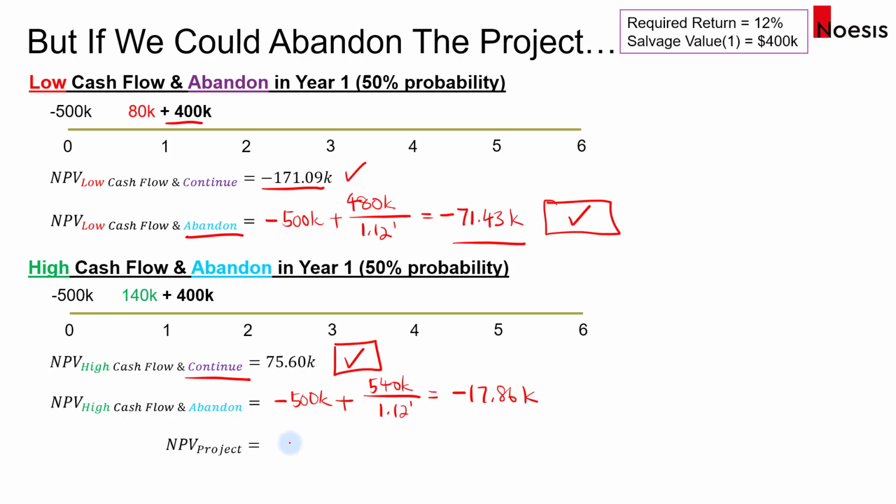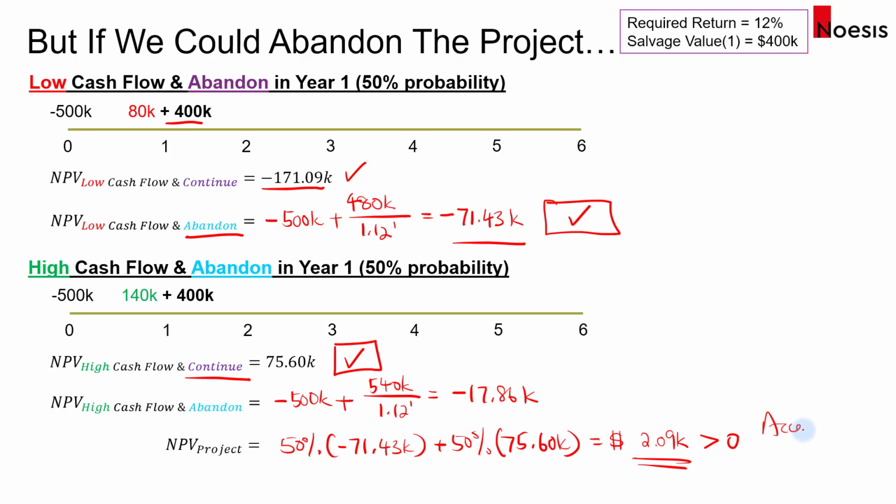So the NPV of the project would then be 50% multiplied by the NPV of the low cash flow, but we abandon. So that's negative 71.43 thousand plus 50% of the NPV of the project if we continue with it under a high cash flow scenario. So there's 75.6 thousand. So that would give us an expected NPV of 2.09 thousand. So with this, the NPV is now positive. Therefore, the company should accept the project.